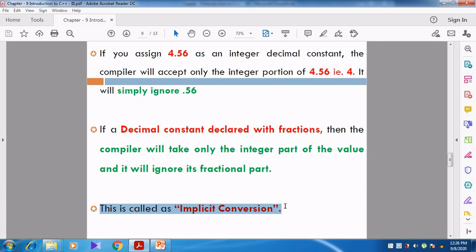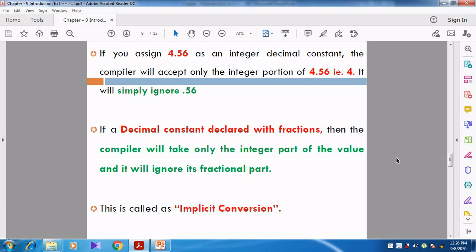This concept is called implicit conversion. So the number is converted by the compiler in an implicit manner. That is, the compiler automatically converts the fractional number into integer. Can you understand, students? This technique is called implicit conversion.